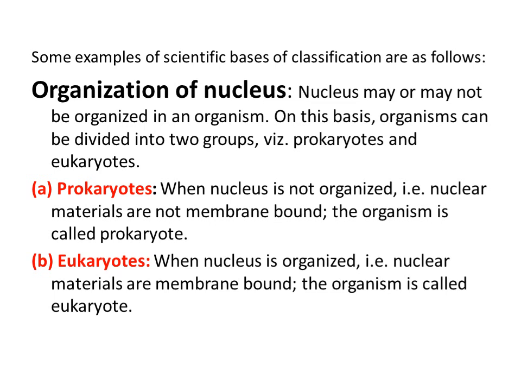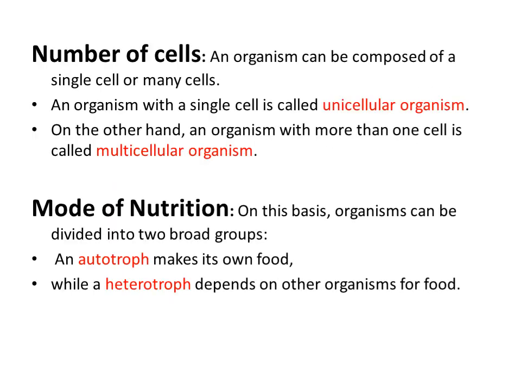Prokaryotes include the bacteria and the blue-green algae, and eukaryotes include the plants and the animal cells. Okay. Now, organisms were also classified on the basis of the number of cells making up their body. If the organism's body is made up of only a single cell, then we call that organism a unicellular organism. Examples: amoeba, cyanobacteria, paramecium, they all are unicellular organisms.